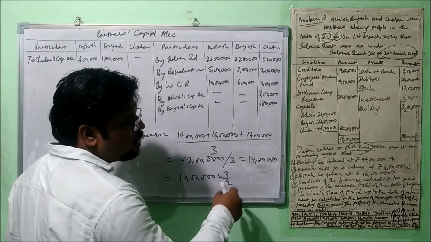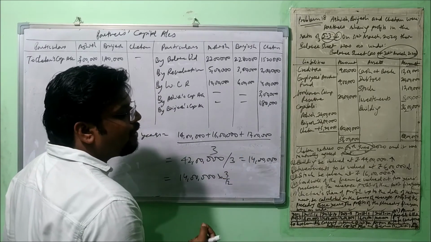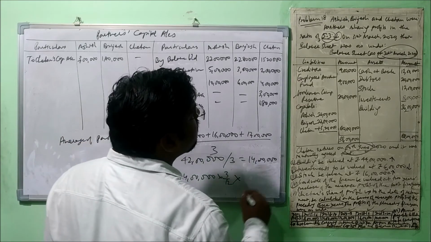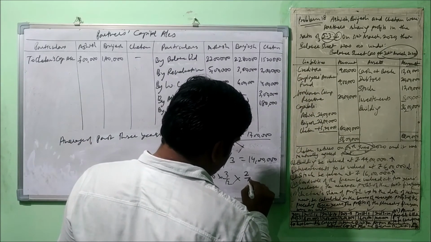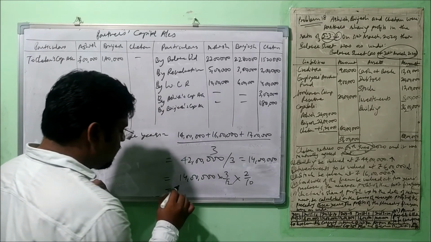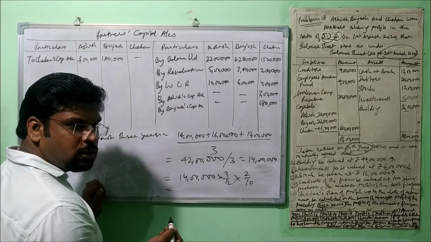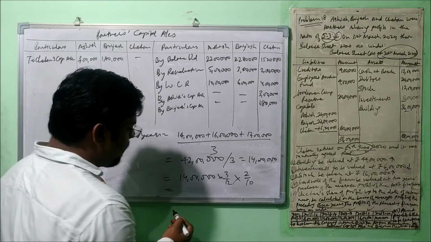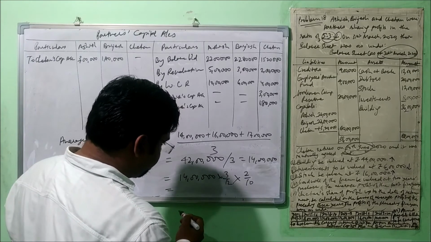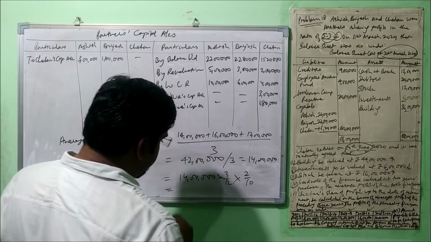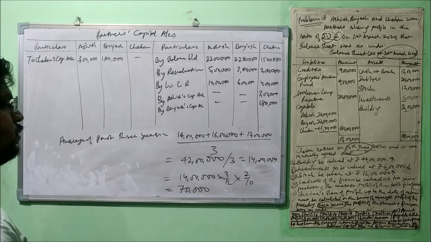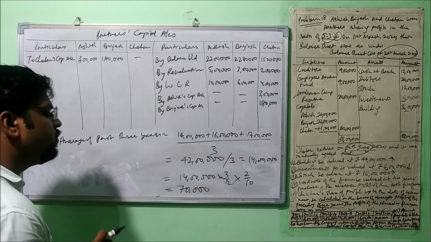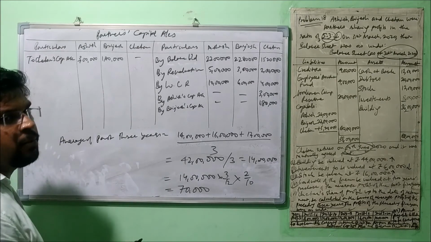Now we have to take only the retiring partner's share, and what share is he getting? He is getting 2 by 10. Now we can solve it. That will be the share of the retiring partner's profit. So after doing the calculation, we get 70,000. Now this 70,000 will be given only to the retiring partner.